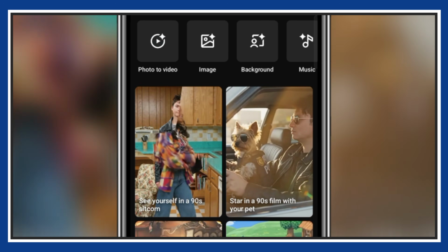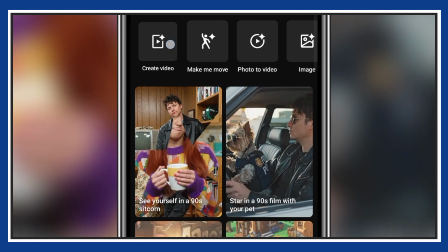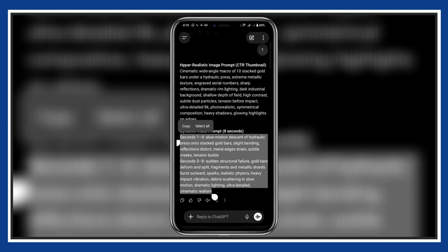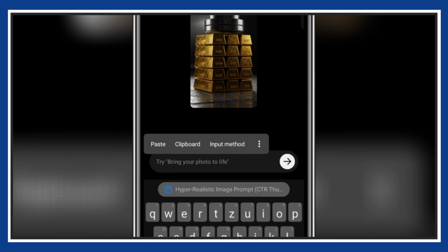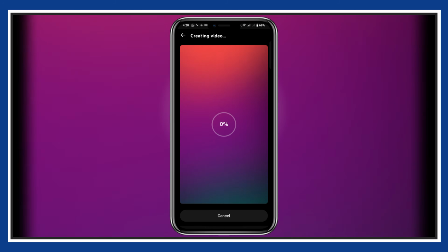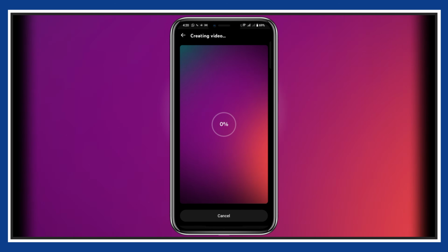Now go back, find video generation or image to video. Either one works. Upload the image you just saved. Now switch back to ChatGPT. Copy the second prompt, the dynamic video prompt. Go back to YouTube and paste it. And this is where Veo 3 goes insane. In a few seconds, it generates a full video of the object being crushed.